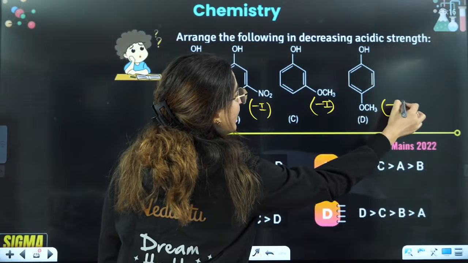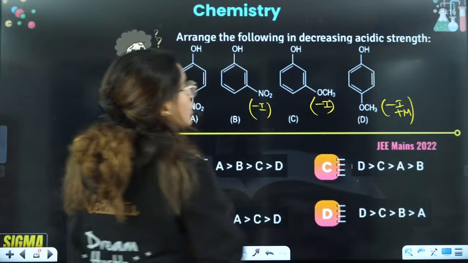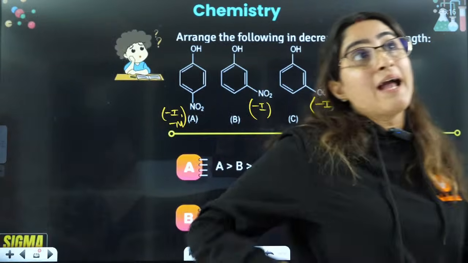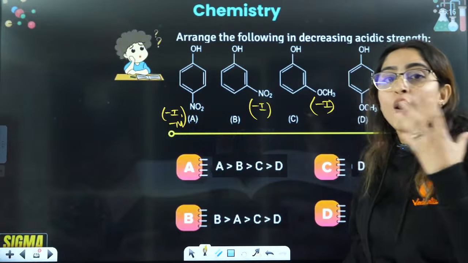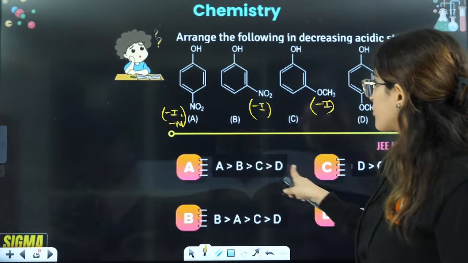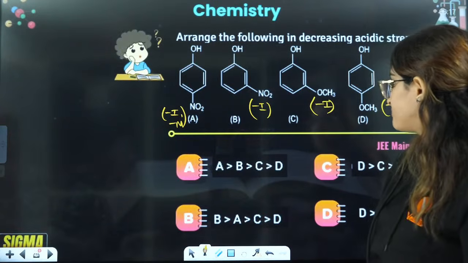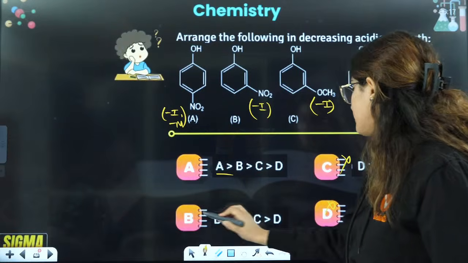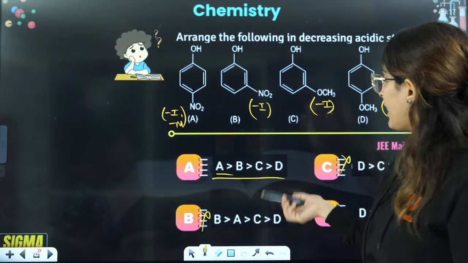This will show you minus I and plus M. So if you talk about acidity, in acidity we are looking for electron withdrawing groups. So which one is a better electron withdrawing group? This one is good. So this one, A, is maximum. So the answer you already have. A is maximum.